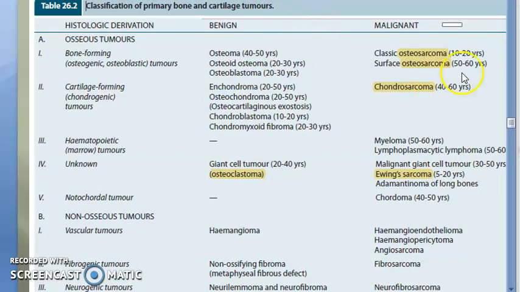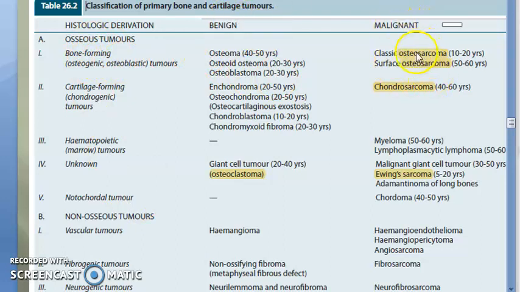In this video, we want to cover osteosarcoma. First of all, where are we? We are looking at the tumors of bone. Tumors of bone are classified like this based on the histologic derivation. You have the bone forming, cartilage forming, hematopoietic tumors, unknown notochordal tumor. These are all osseous. Non-osseous we are not covering here because it is something other than the bone. So here, osseous tumors, bone forming, in that we have again two categories, benign and malignant.